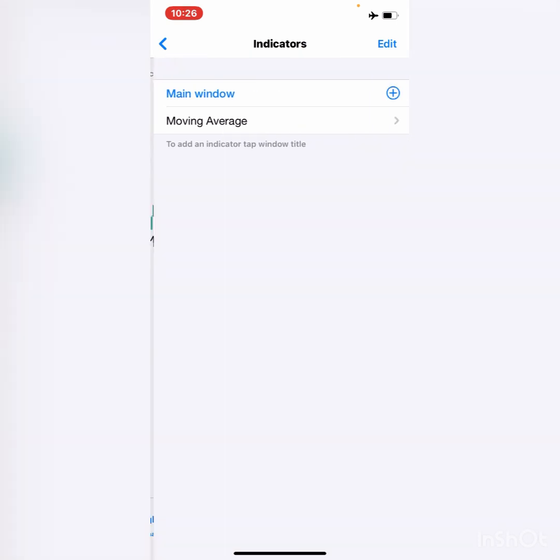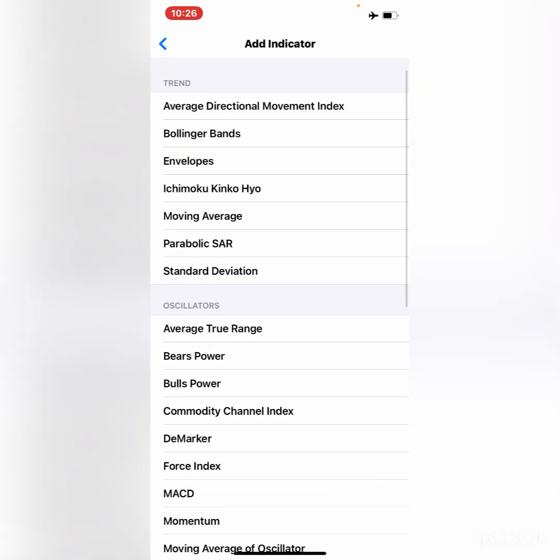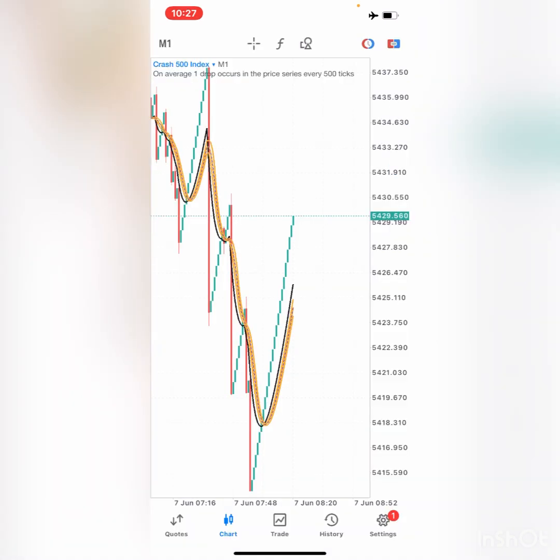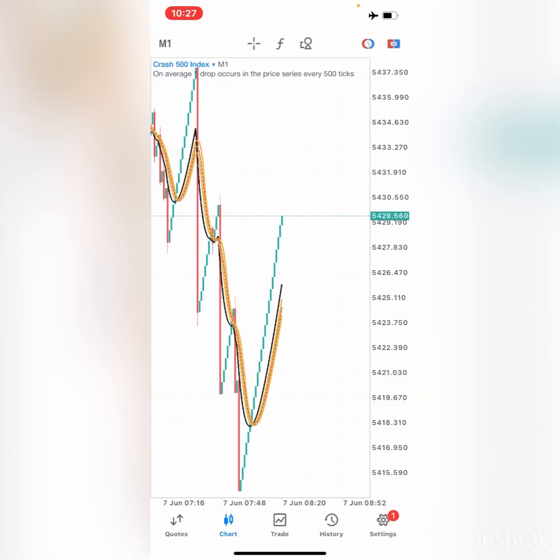The next indicator that I need is the Bollinger Bands. So I'm just going to go to Bollinger Bands, and it will have the following properties. We have a period of 5, a shift of 0, deviations of 0.5, apply to previous indicator's data. And then for the styling, I chose the color orange. You can pick any color of your choice. Then I'm going to click done, and as you can see, we now have orange lines running across our charts.